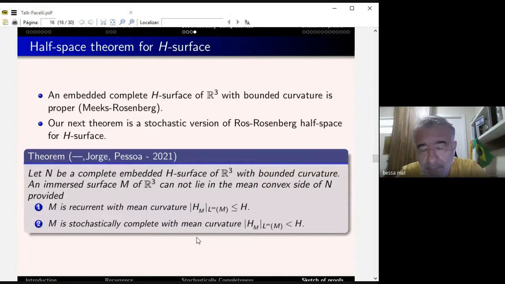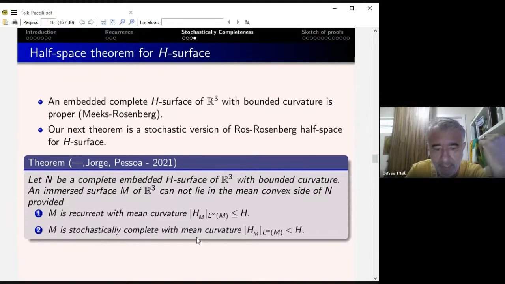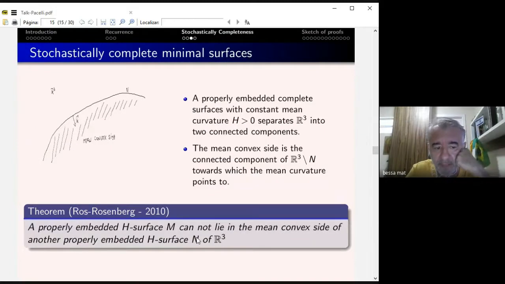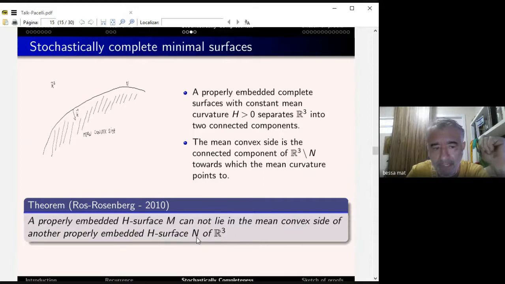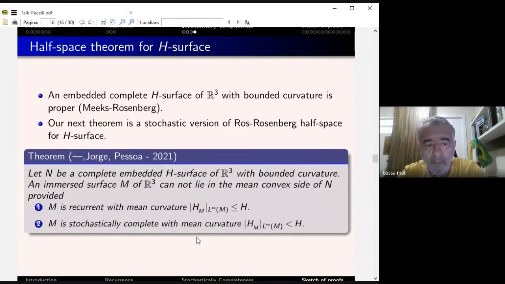There is this result by Meeks-Rosenberg saying that an embedded complete H surface with bounded curvature is also proper. And we have this result here, which is a version of this other one: a properly embedded H surface cannot be in the mean convex side of another H surface. So we're going to see when it's possible to be there. Okay, let's start with our N, which is a complete embedded H surface with bounded curvature, the same as here.